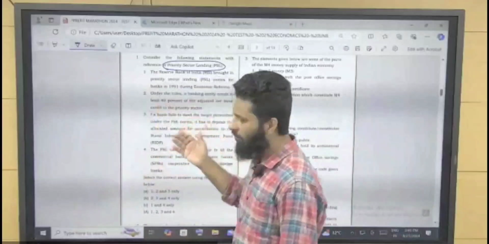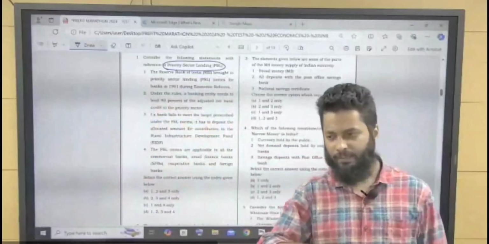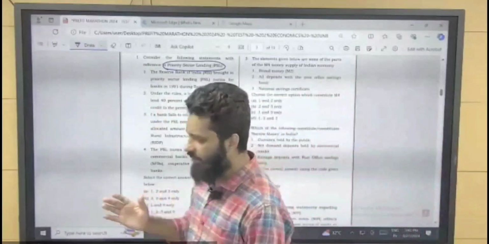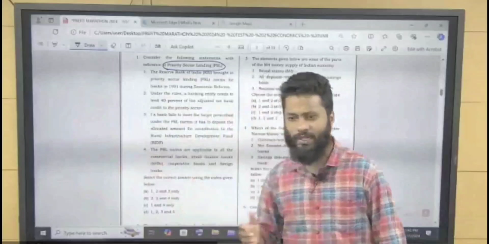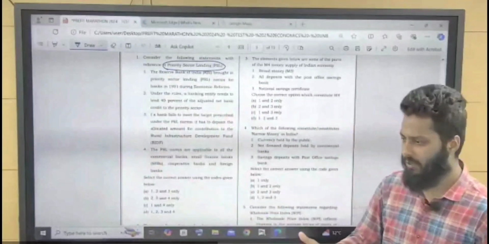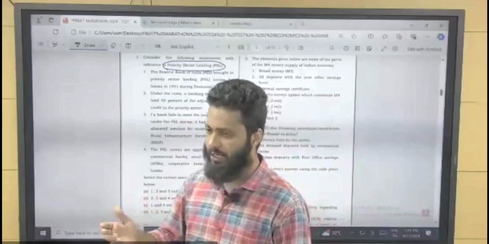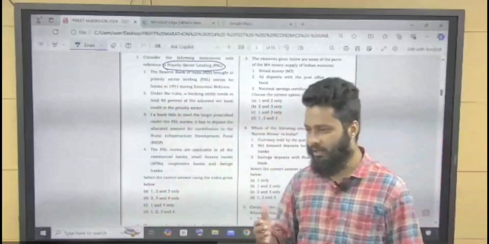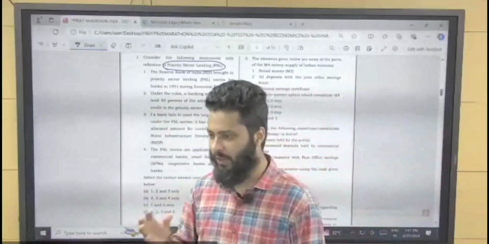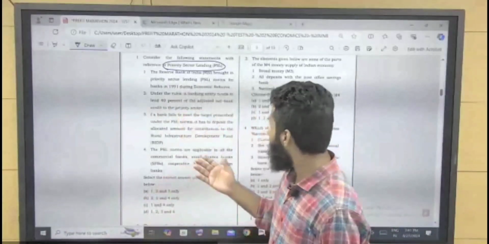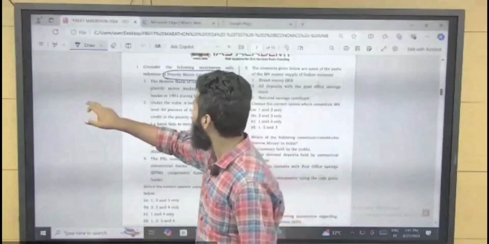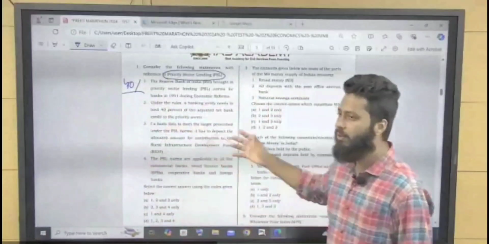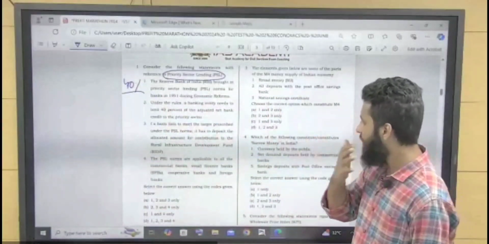So what did the government do? The government brought a policy that these are the priority sectors. 40% of your total credit shall be directed to these particular sectors. They mentioned 8 sectors, including MSMEs, renewable energy, education, housing, and agriculture. In agriculture, they said 18% of the entire priority sector lending. The target is 40% in priority sector lending, right? 40% of total credit shall be given to this sector. So there are 8 sectors mentioned.